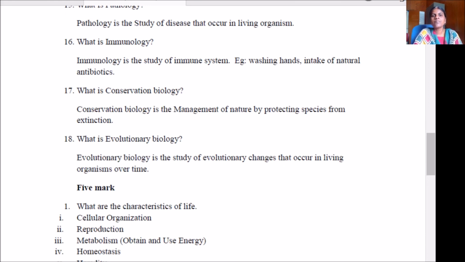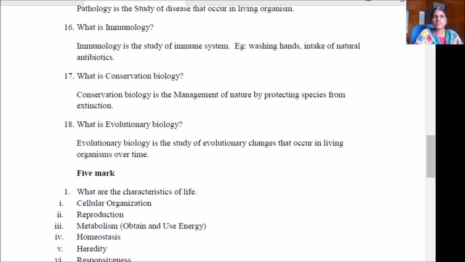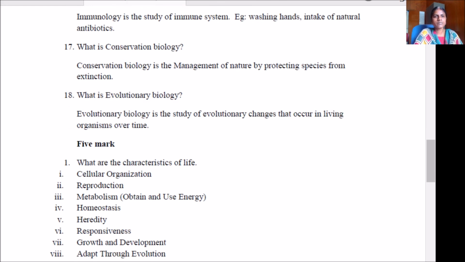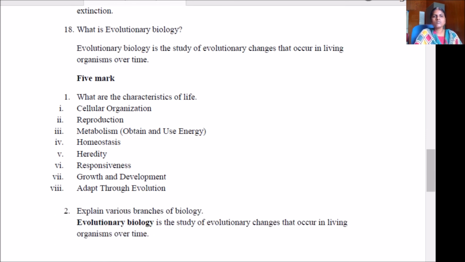Example, washing hands, intake of natural antibiotics, etc. What is conservation biology? It is the management of nature by protecting the species from extinction. Evolutionary biology is the study of evolutionary changes that occur in the living organisms over time.